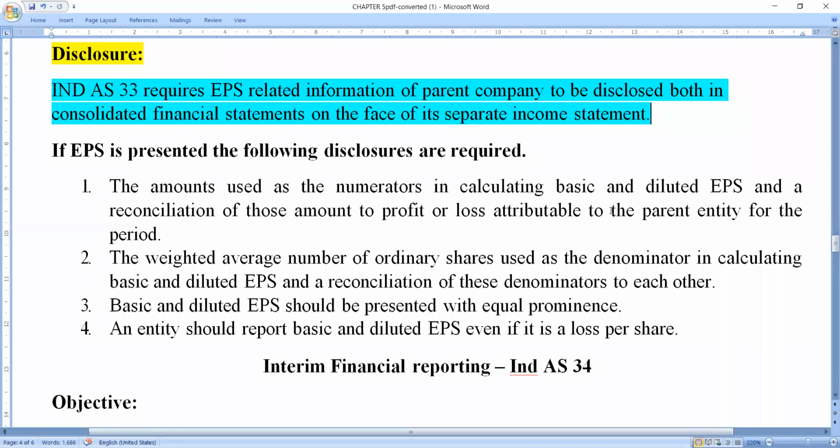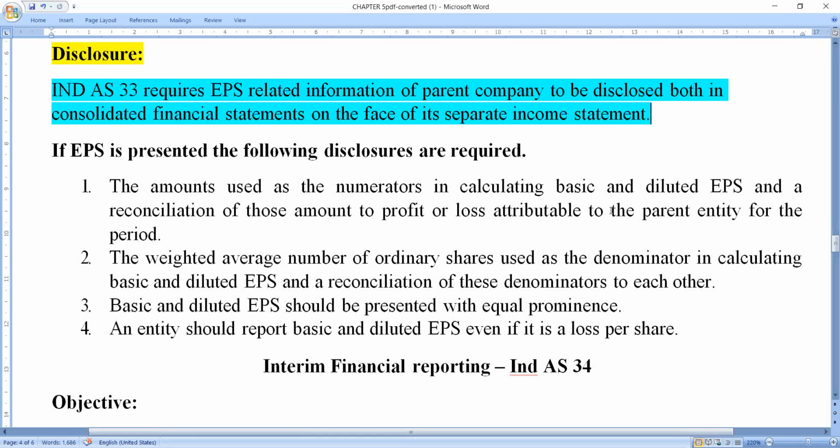Both are very essential, because in the parent company financial statements we separately show the earning per share information to the shareholders, stakeholders, investors, creditors.